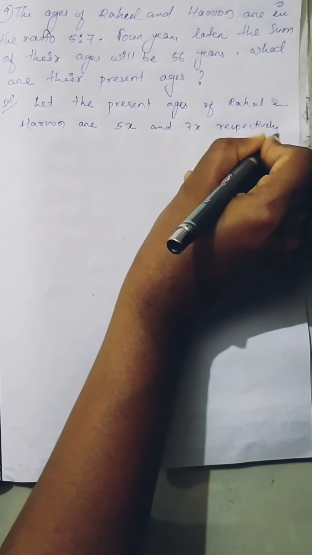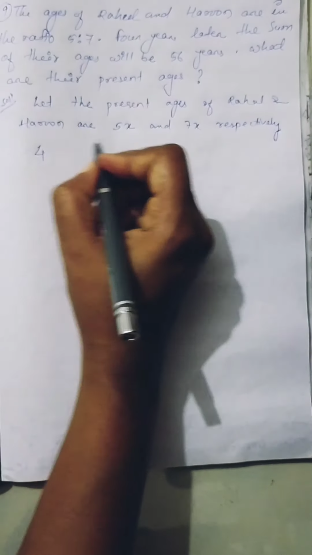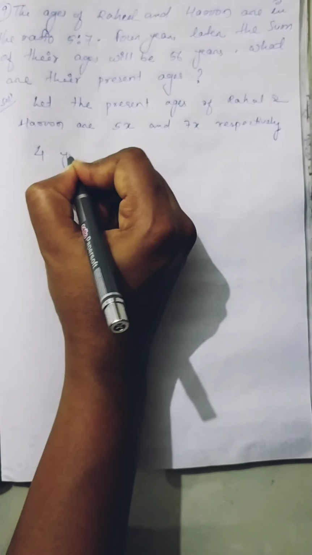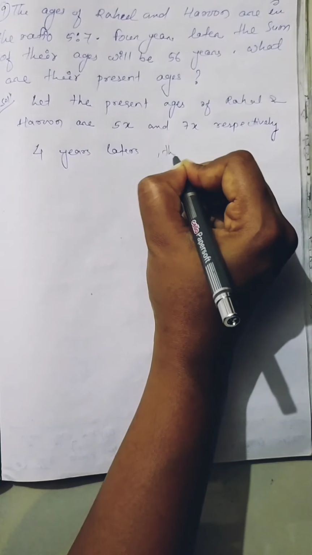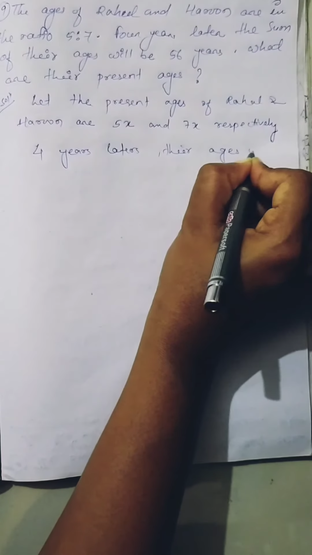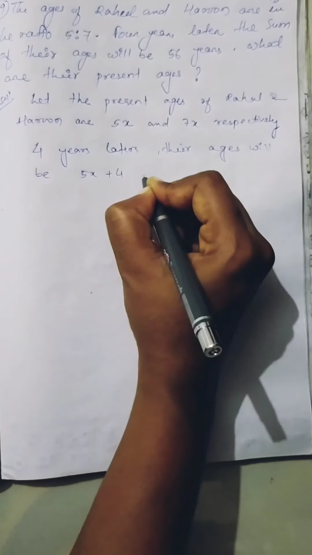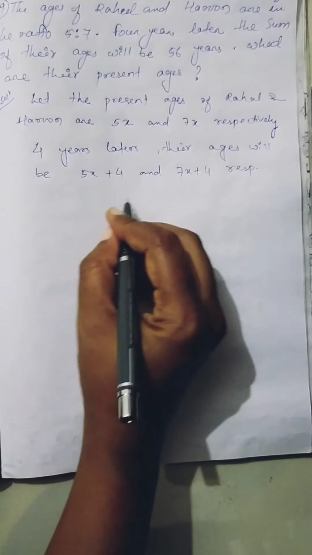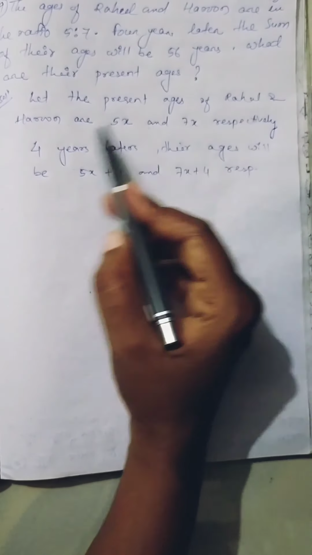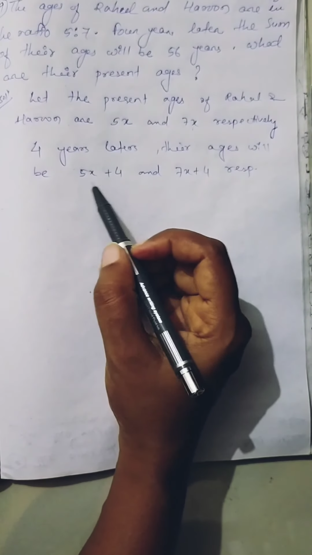Then 4 years later, their ages will be 5x plus 4 and 7x plus 4 respectively. The present ages are 5x and 7x. After 4 years, their ages will be 5x plus 4 and 7x plus 4.